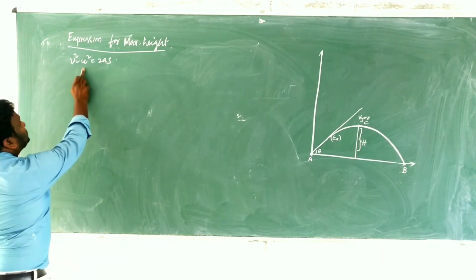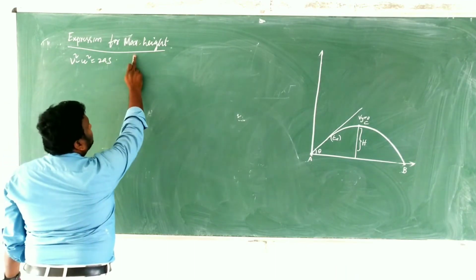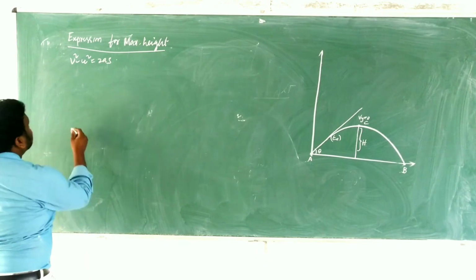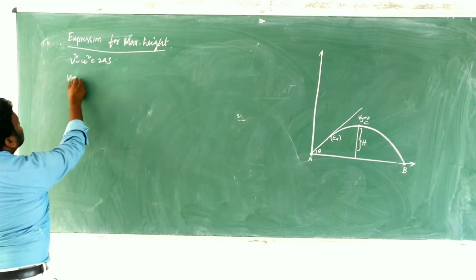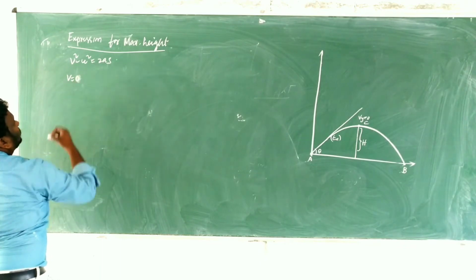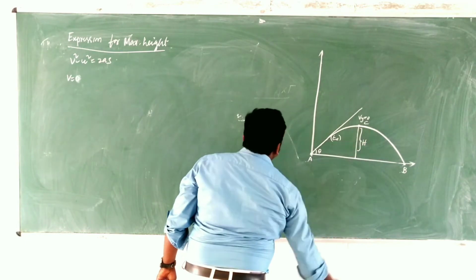v square minus u square is equal to 2as, children. We are talking about the maximum height. That's why we have to consider the vertical motion. So you have to write v is equal to 0, because at the maximum height the vertical velocity is 0.